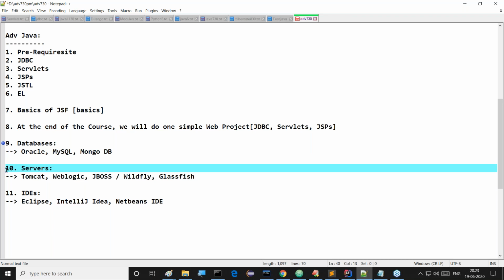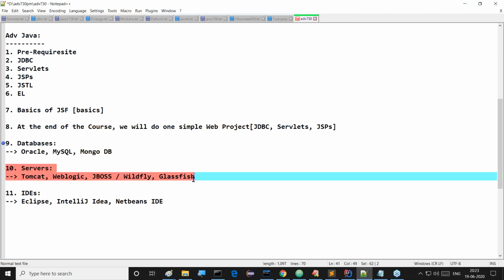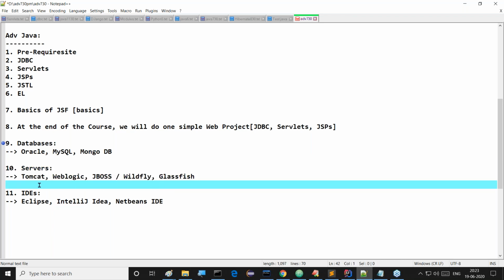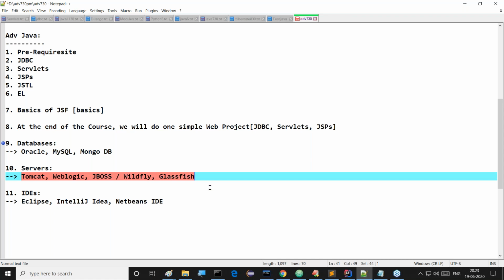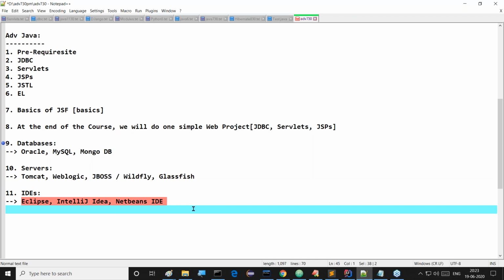Right, so definitely. Then on the server side, that means the servers, we are going to prepare. What are the various servers we are going to use? Tomcat, WebLogic, and all these things I'm going to use. And Eclipse, IntelliJ IDEA and NetBeans. These many IDEs will be covered in our application development. Right, sir. Good. Core EJBs and web services and all are not part of the advanced Java course. They might be part of some other web services course separately. All these are different courses.